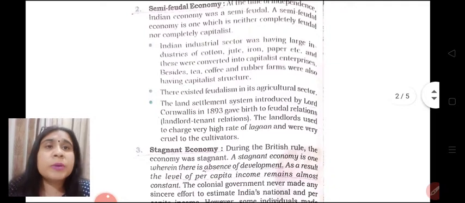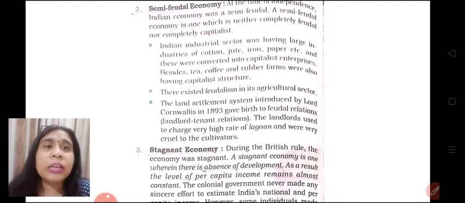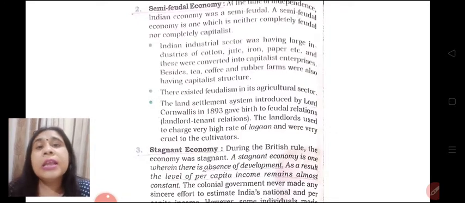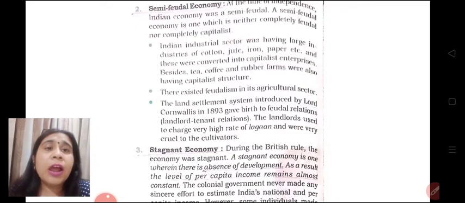For this purpose, the land settlement system was first introduced by Lord Cornwallis in the year 1793, and this gave birth to feudal relations, that is, the landlord, who is the zamindar, and tenant relation. Landlords used to charge very high lagan and they were very cruel to the cultivators.